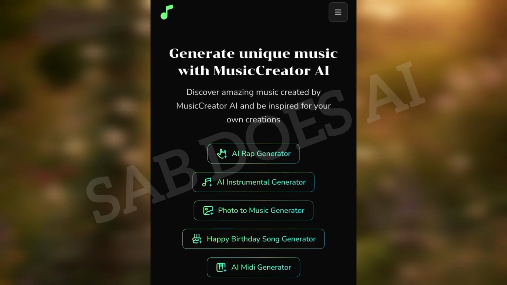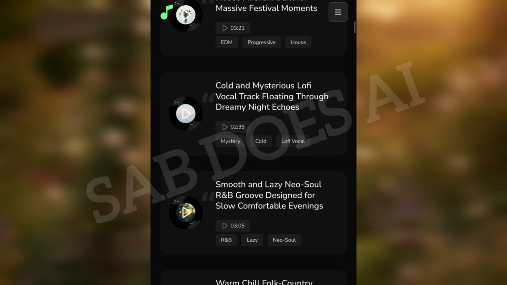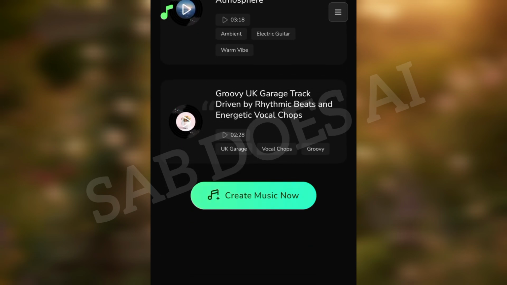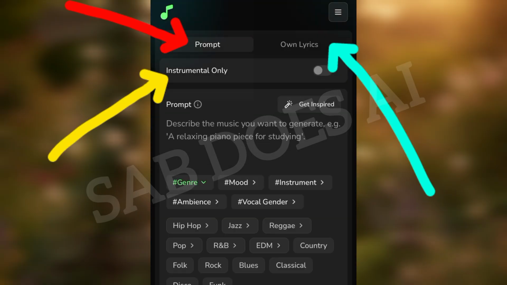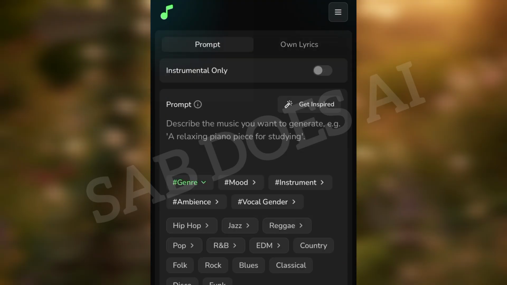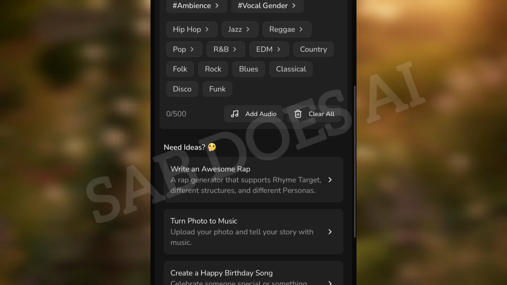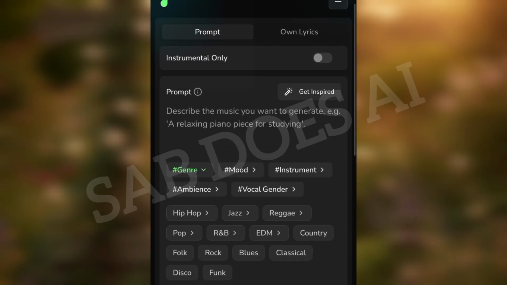We want to create an Afrobeat gospel music. So let's swipe down and click the create music now. Once we click that, we come to this beautiful interface where we see different options here. You can create from the prompt, you can create from your lyrics, or you can also create instrumentals, as you can see them here. So let's test out the strength of the prompt only, right?